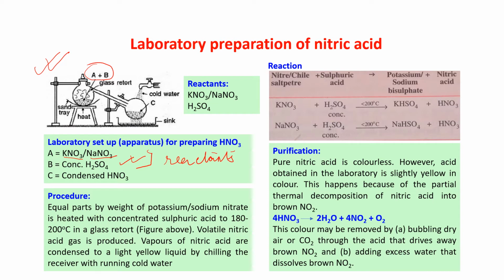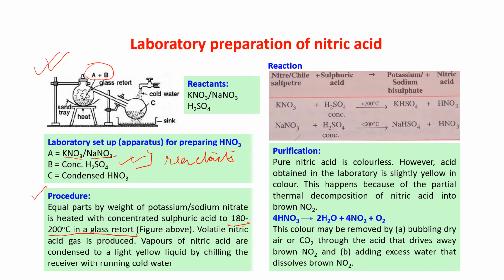Now, what is happening? See the procedure. Equal parts by weight of potassium or sodium nitrate is heated with concentrated sulfuric acid. This is again very important, to 180 to 200 degrees centigrade in a glass retort. Don't increase the temperature.